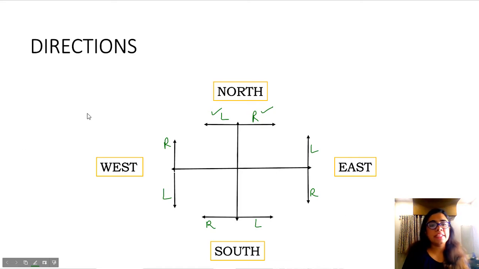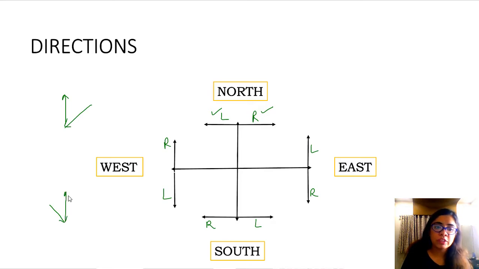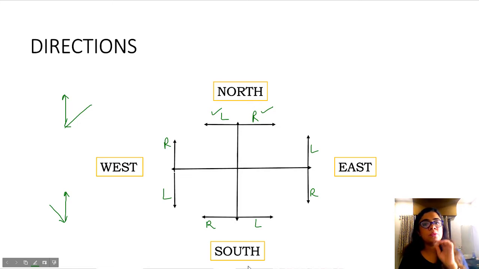So understand, let's say if I was going this way, I started moving towards north, so my north is going to be this direction only. Even if I was going this way, I took a north, so my north will be upwards only. So your north, south, east, west will not change, but your left and right will change according to these directions. So once your lefts and rights are clear, you can move towards the questions.